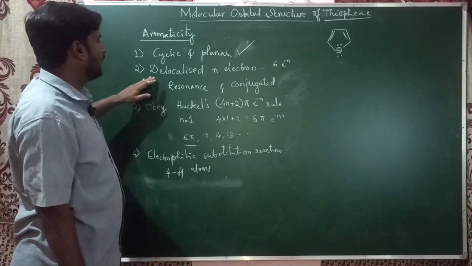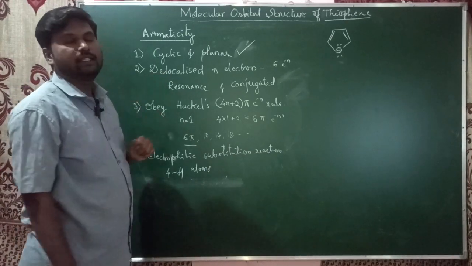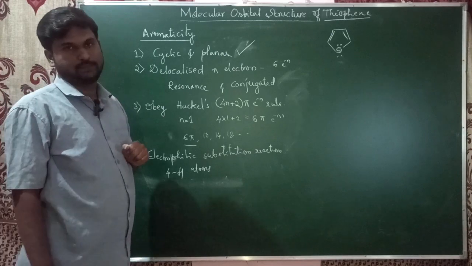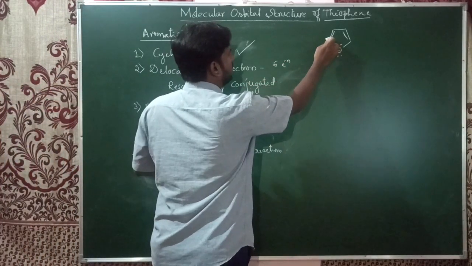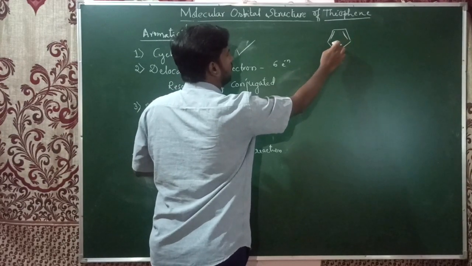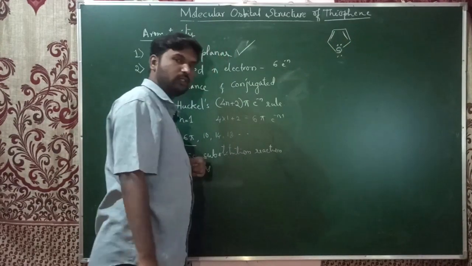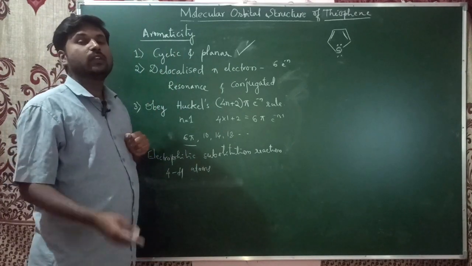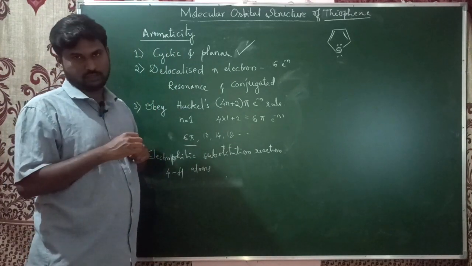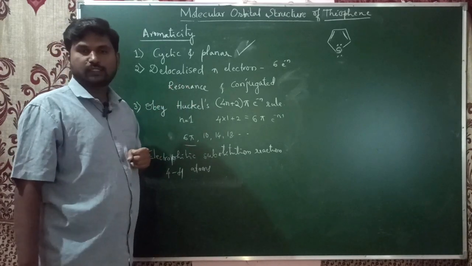When it comes to the second criteria, it should have delocalized electrons. Totally there are 2 pi bonds with 2 electrons each, plus a lone pair on sulfur, and all these 6 pi electrons will show delocalization, forming resonance structures.